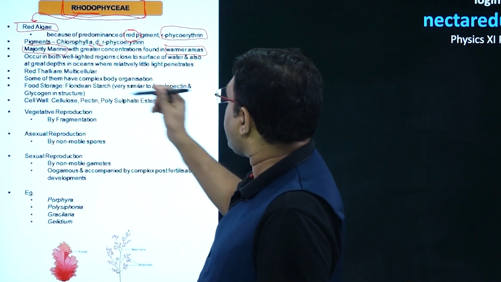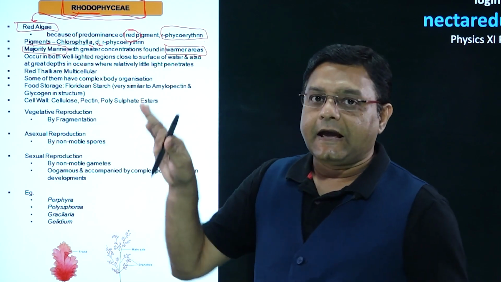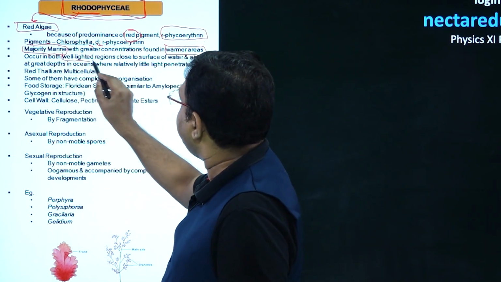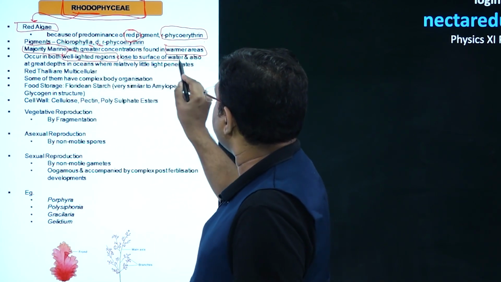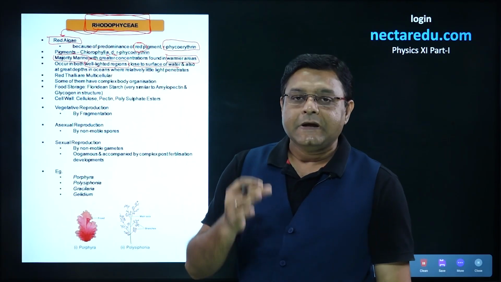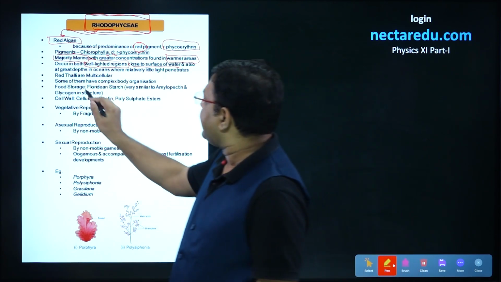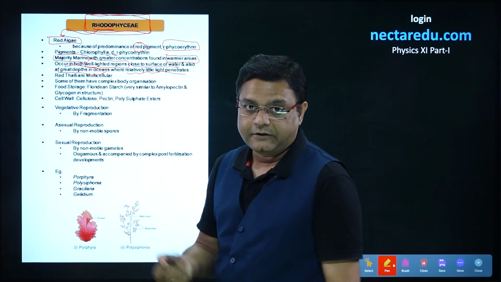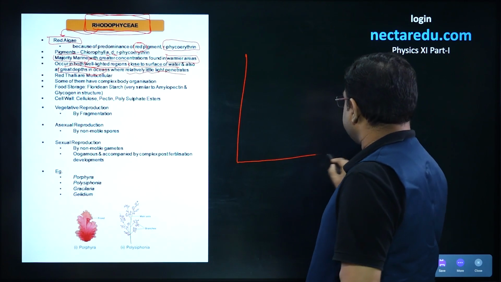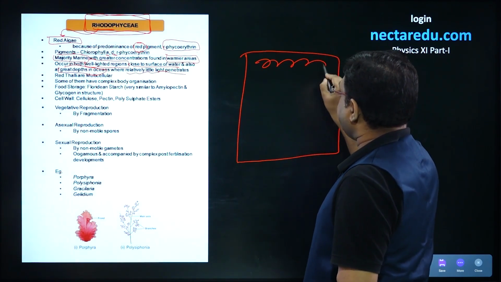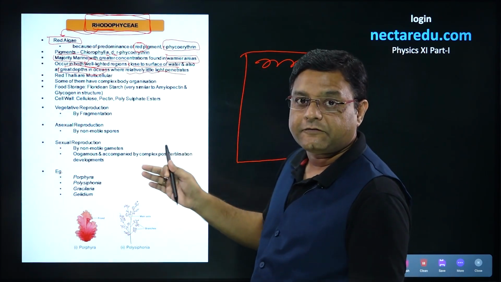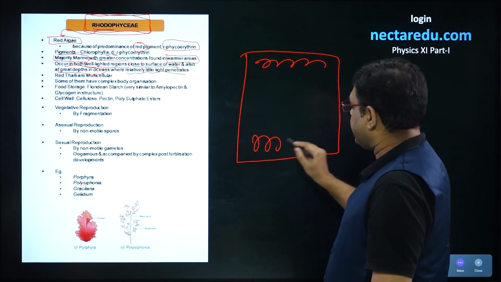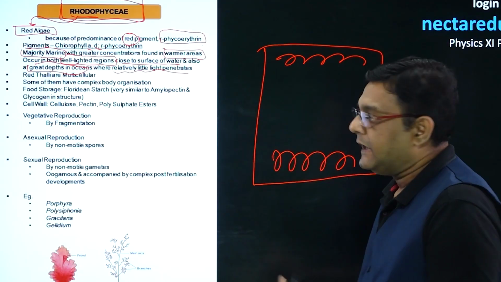Next, if we talk about the presence in aquatic habitats or water, these occur in well lighted regions, that is towards the surface of water. These also occur at the great depths in the ocean where there is little light present. So if this is the ocean, then we will have algae that is present close to the surface. We will also have the members of Rhodophyceae which are present at great depths.